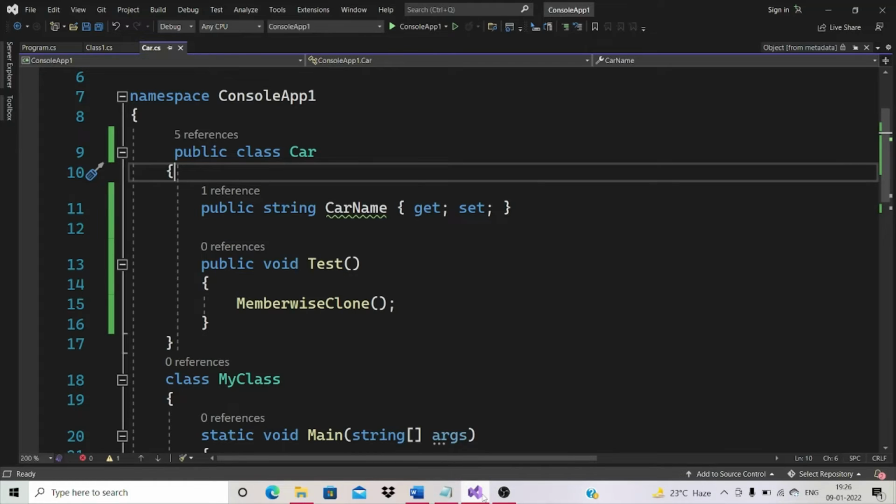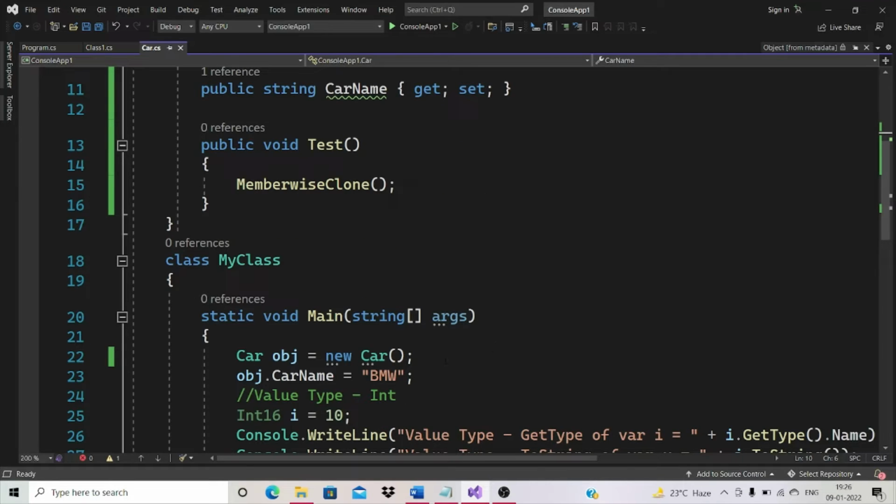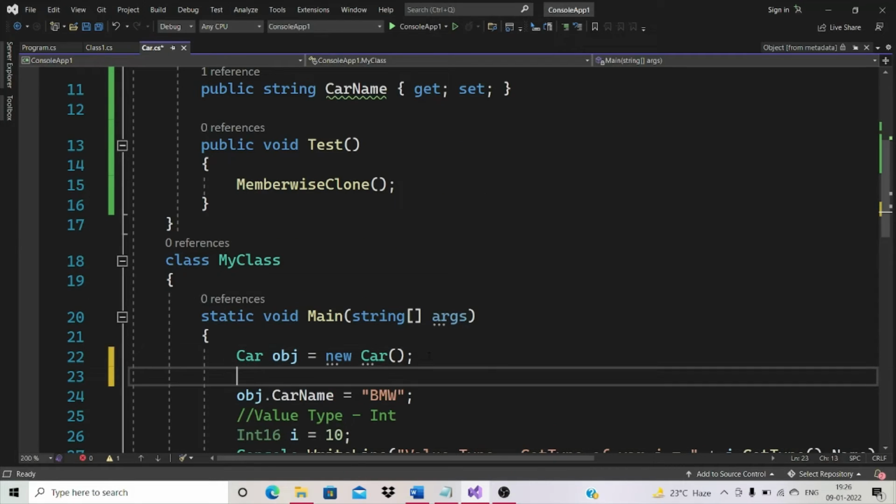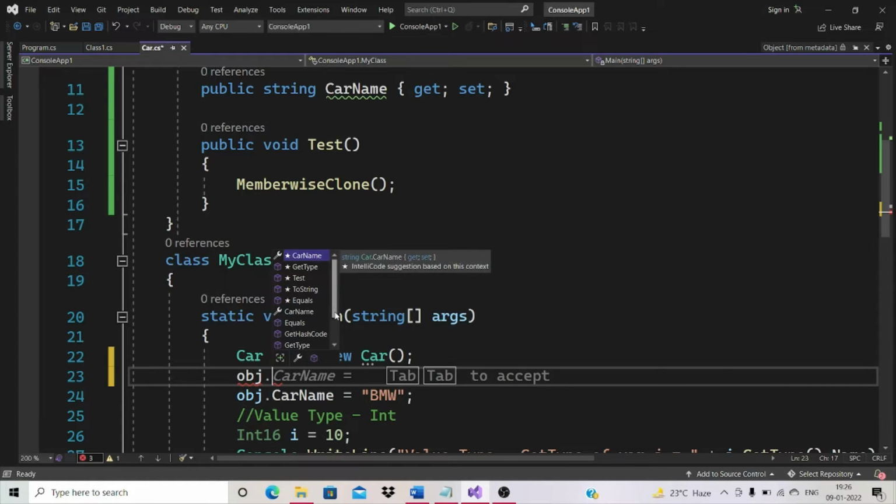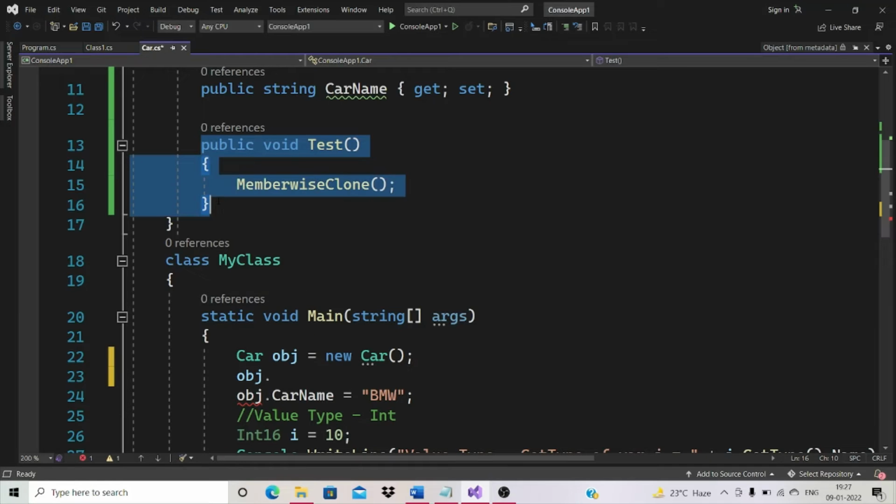Let's see. By default, every class has minimum 4 methods when you create an instance. If you see here, obj dot, get hash, get type. Here I have created one more method, that's the reason you see this one also.